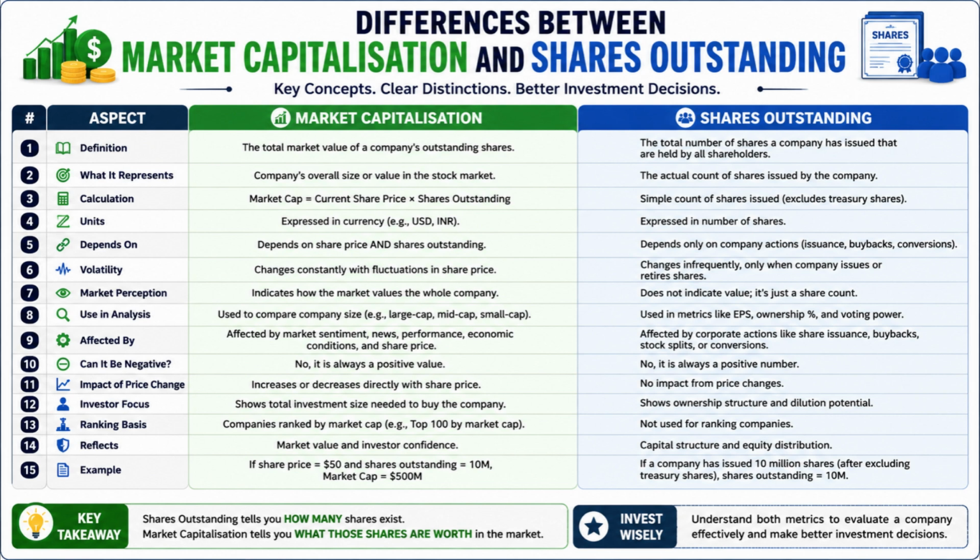In summary, market capitalization tells investors how much a company is worth in the stock market, whereas shares outstanding tell investors how many ownership shares exist. Understanding both metrics together provides a clearer picture of a company's value, ownership structure, and investment potential.